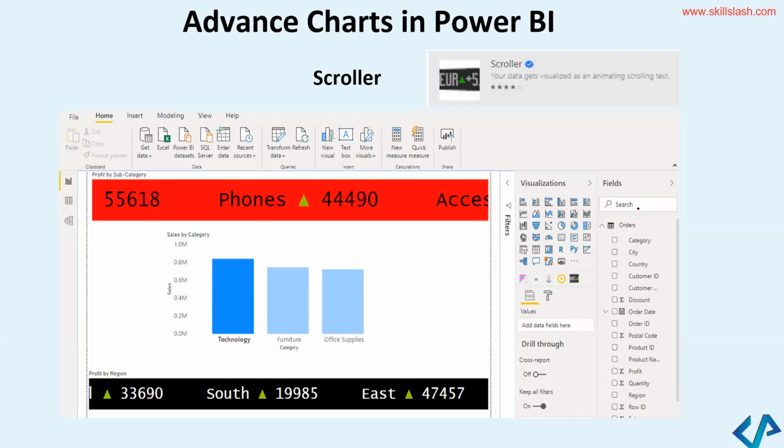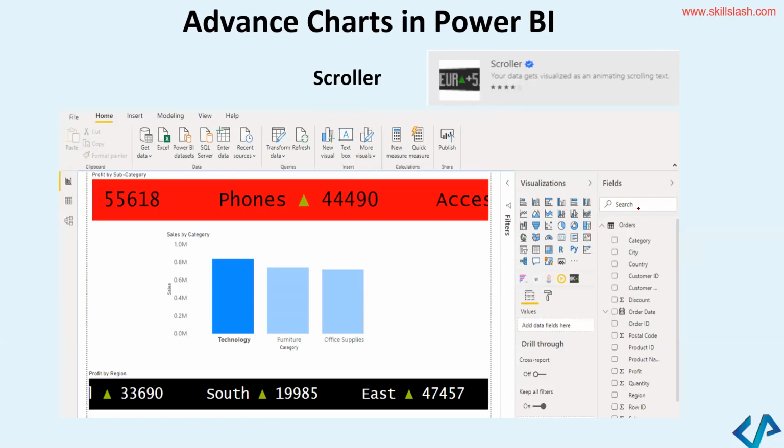So scroller, if you observe this graph very carefully, it's a kind of visual which is helping you visualize your data as animating scrolling text, like an animation, right? What you can do on this graph is scroll any custom message. Let's say you want to scroll news headlines, or report change updates, or notifications.